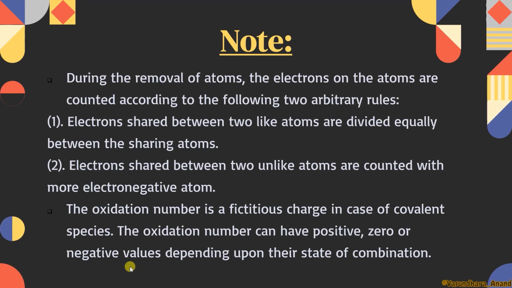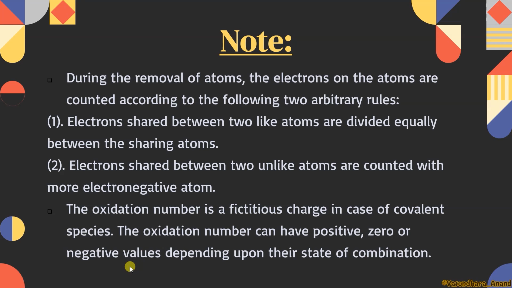When we get a fractional oxidation number, we have another set of things that we will do afterwards, in the paradox of oxidation number. It all depends upon how it is going to combine and with which element it is going to combine, and in that way we find the oxidation number positive, 0, or even negative.